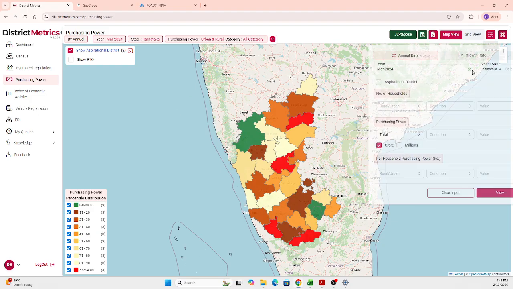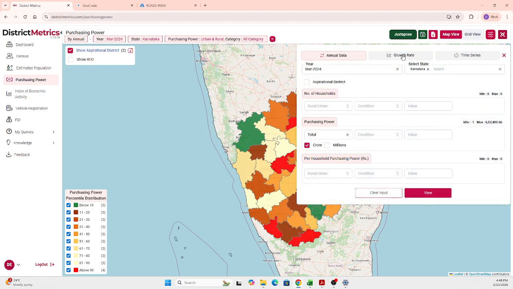In the same way, you can also filter based on the growth rate, and also you can get the time series data. So if you want to get the dump, you can use the time series data also. Whatever timeline you select, you get that from the time series data. So this is about purchasing power.